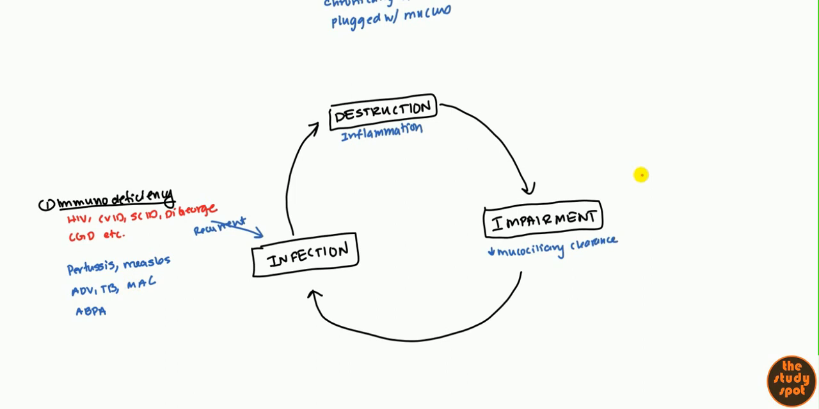Next, what we can talk about over here is impairment. So we're talking about different conditions that can lead to impairment of the mucociliary clearance. The main one, the number one, is going to be cystic fibrosis. This is actually the most common cause of bronchiectasis in the developed world.